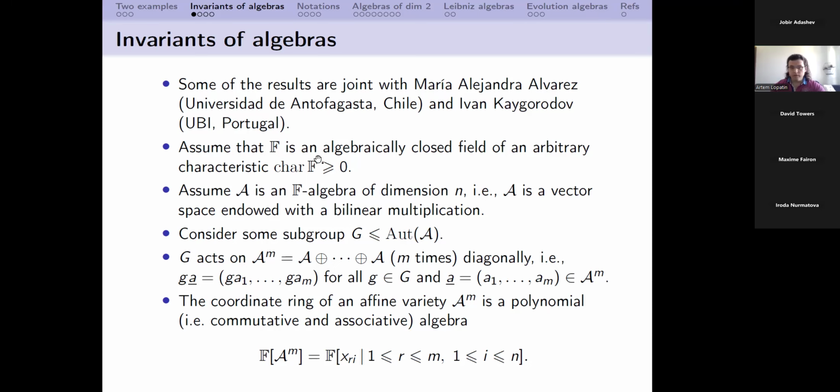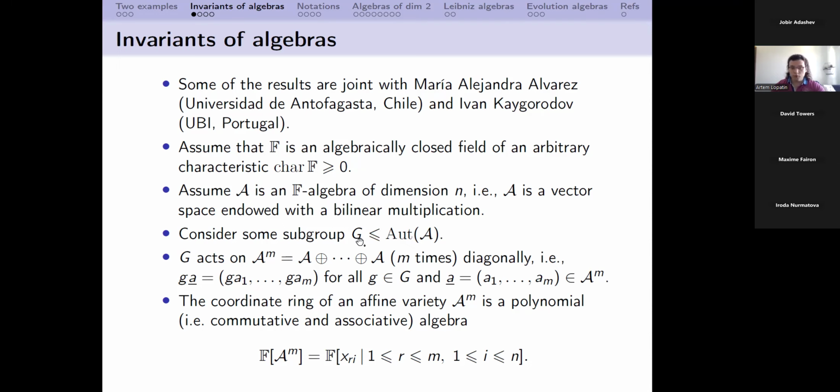We have some field F, which we usually assume to be algebraically closed, and we consider that the characteristic can be positive as well. Here I would like to remark that today we will normally talk about the case of zero characteristic, but of course all this can be considered in arbitrary characteristic as well. Here we consider a finite dimensional algebra A, so it is important that the dimension of this algebra is finite, and algebra A can be non-associative. It is just a vector space endowed with some bilinear multiplication, that's it.